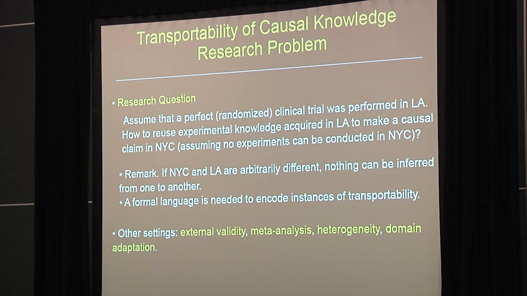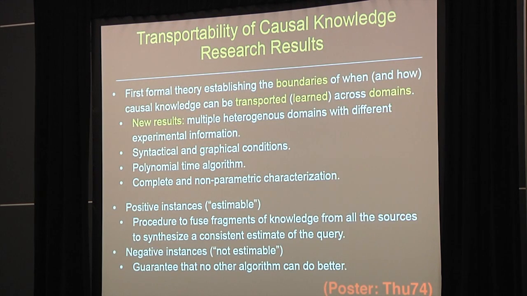A more tricky issue: suppose we conduct experiments on mice, and I would like to learn something about human beings. Underlying that is the question of under what conditions you can transport some experimental knowledge. It's obvious that some sort of formal language is needed to encode the instances of this problem that we call transportability. Transportability generalizes different settings encountered in the literature, for example, external validity, meta-analysis, and heterogeneity that is known in the social and health sciences and in statistics, and also domain adaptation and transfer learning of causal knowledge in machine learning.